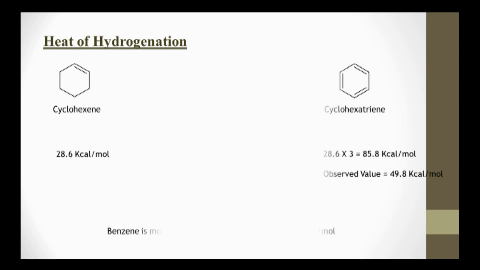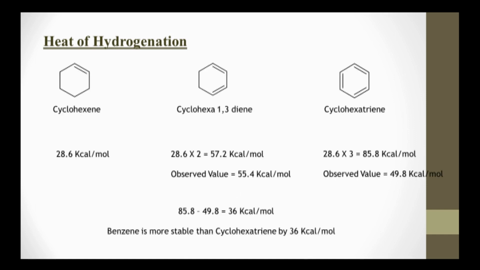Next is heat of hydrogenation. If an alkene undergoes hydrogenation, then we know 28.6 kilocalories is the amount of energy required. The same is true if cyclohexene undergoes hydrogenation: the heat of hydrogenation is 28.6 kilocalories for cyclohexene.